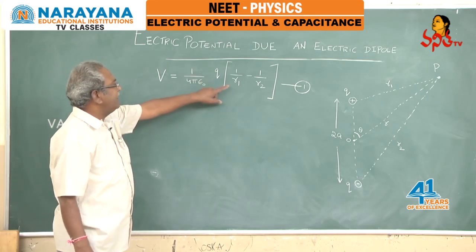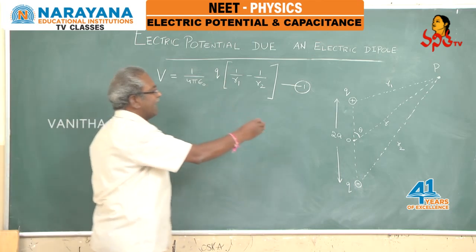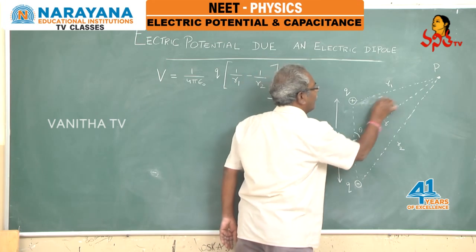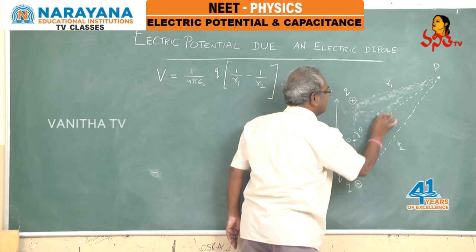Now, let us arrive at what the distances R1 and R2 are here. Now, it is a triangle here. All of you learn this point carefully. There is the triangle law, there is the principle of triangles here.